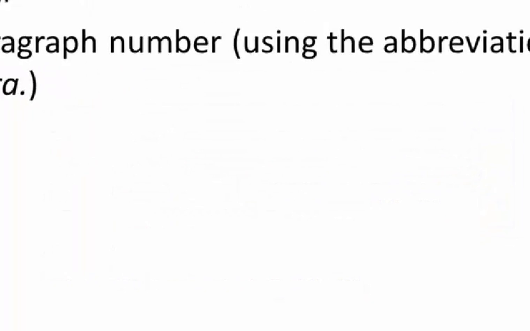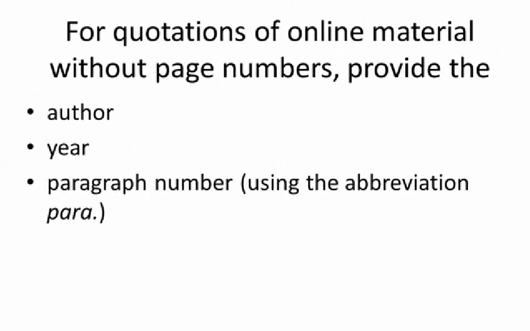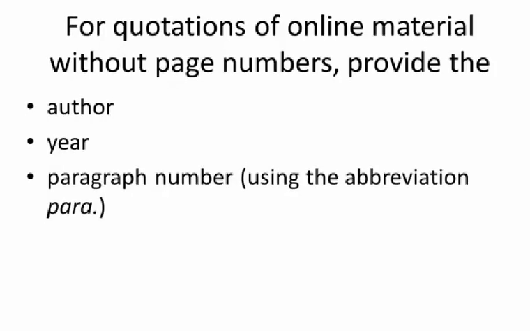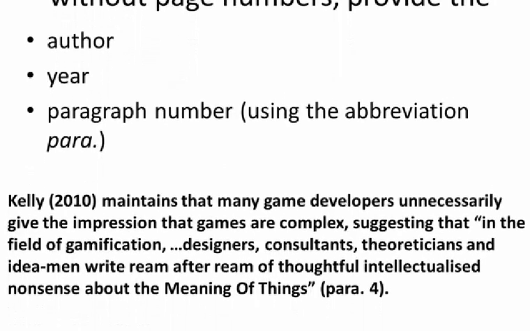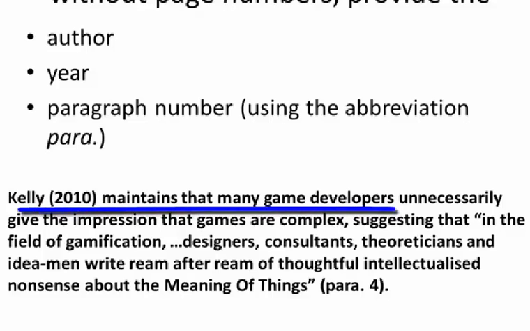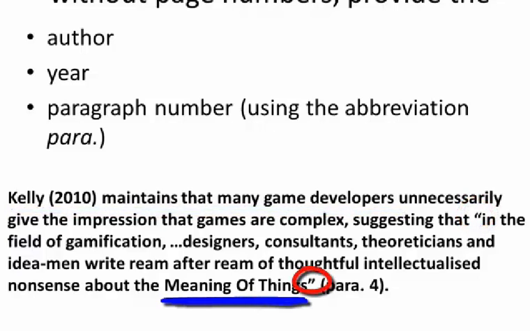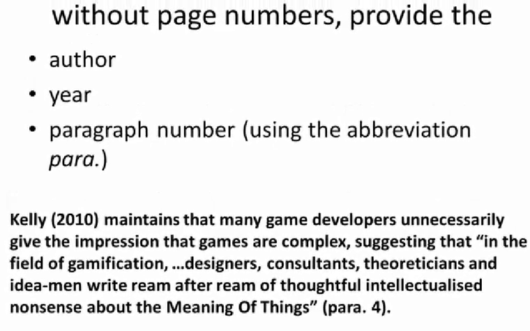Occasionally you might be quoting online material that doesn't have page numbers, perhaps a website. In this case, cite the author, year, and paragraph number using the abbreviation para period. Here the writer of the paper is citing a source named Kelly from 2010. The student integrates Kelly into the sentence and then starts the quote. In the field of gamification, designers, consultants, theoreticians, and idea men, and so on. The quote ends with the phrase meaning of things, followed by the paragraph noted in parentheses.